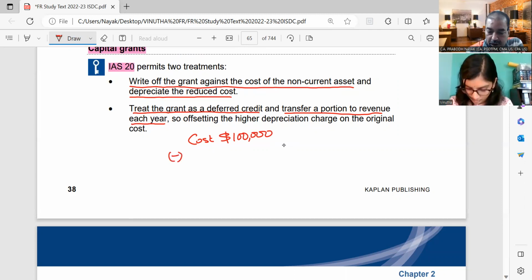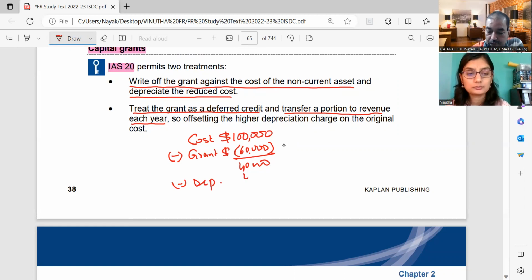So I say minus the grant, 60,000. So net balance is 40,000. This you will depreciate over a period of 10 years. Life of the asset is 10 years. So you will say minus depreciation 4,000. This is one method: 36,000.